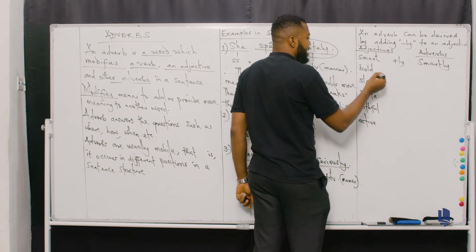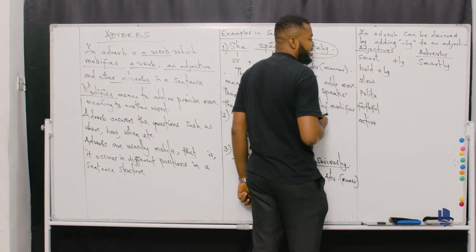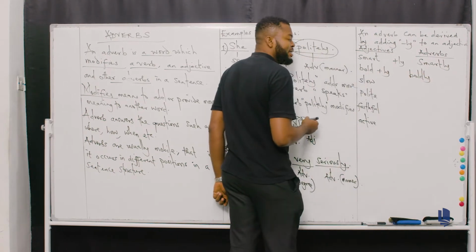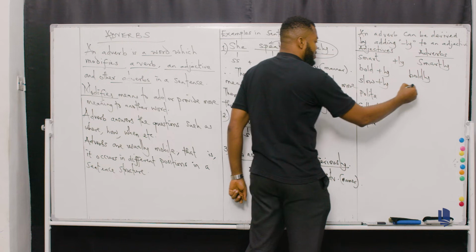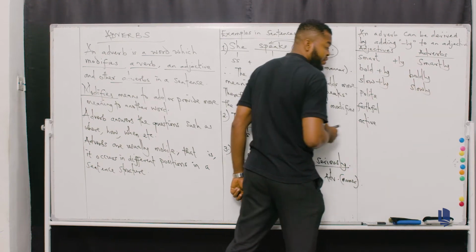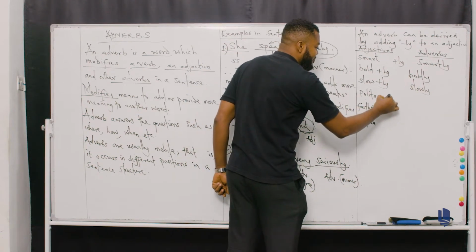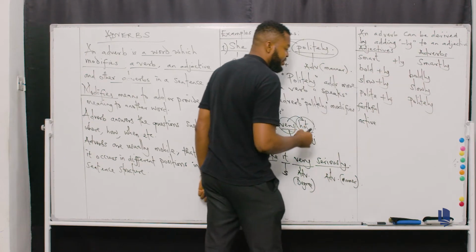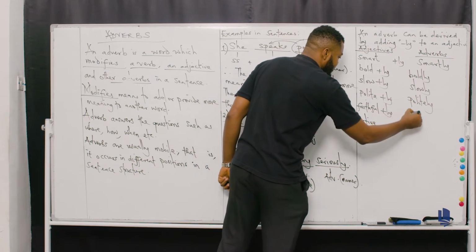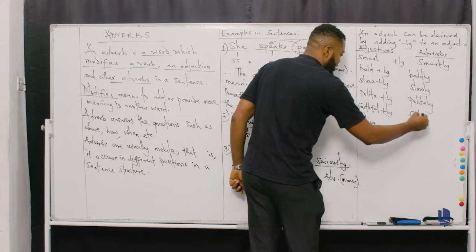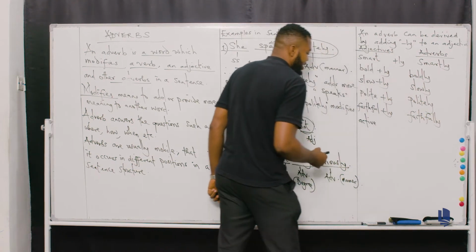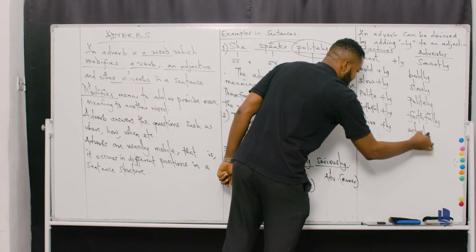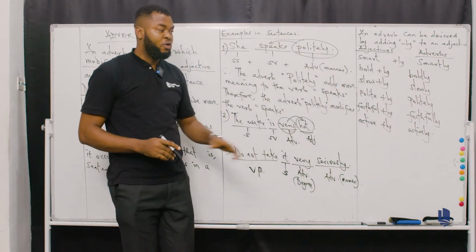Okay. Then if I add bold plus ly, what will I derive? I'll have boldly. If I add slow plus ly, I will have slowly. Remember? Then if I have polite plus ly, I will have politely, which is also an adverb. Then faithful plus ly, I'll have faithfully. And then if I have active plus ly, I'll have actively. I hope this is clear to you.